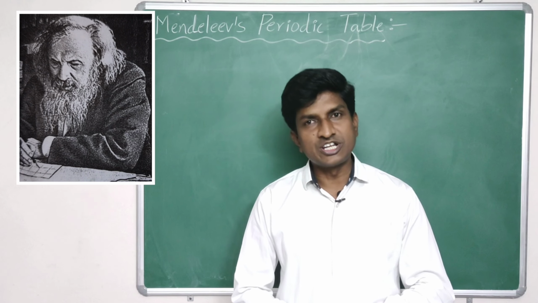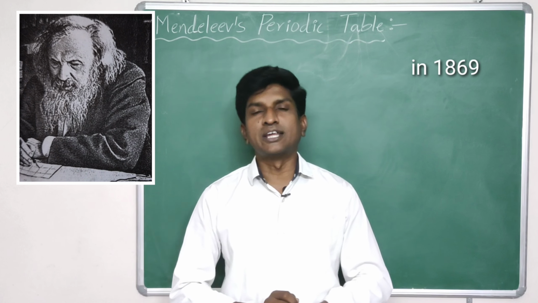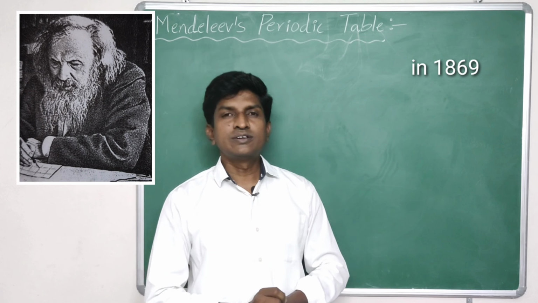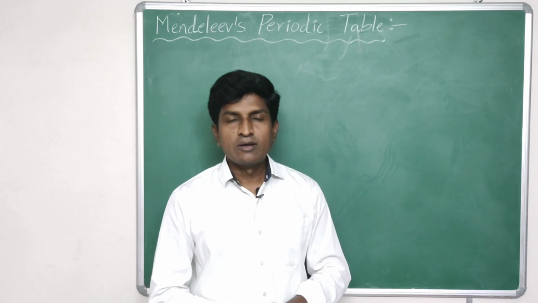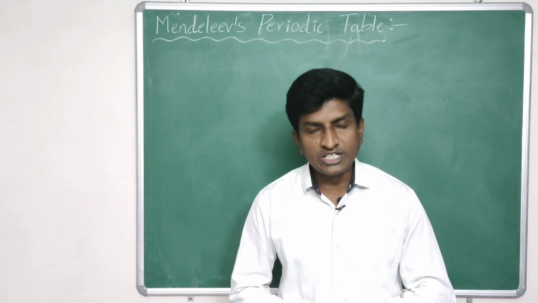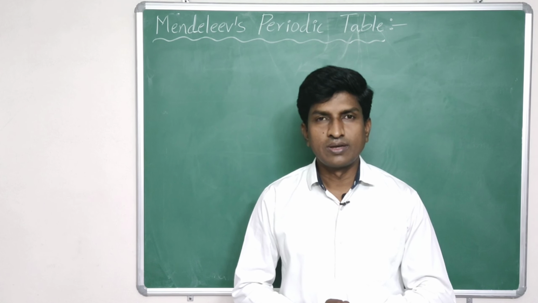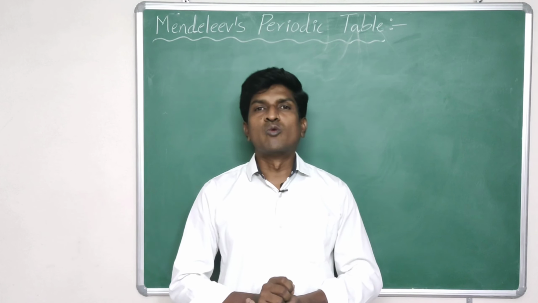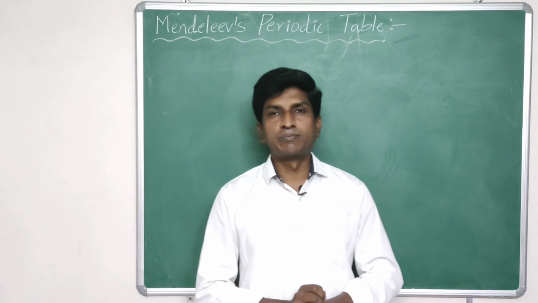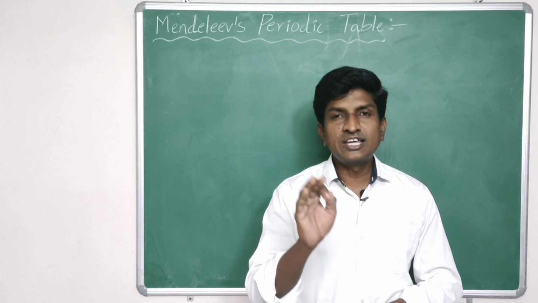After the rejection of Newlands' octaves, a Russian scientist, Dmitri Mendeleev, famously known as the father of the periodic table, published his periodic table in 1869. Mendeleev also arranged his periodic table based on the fundamental property of atomic weight. Presently, there are 118 elements, but by the time of Mendeleev, only 63 elements were known.